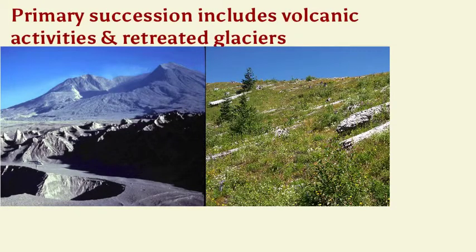Some examples of primary secession scenarios include lava flows, sand dunes, and rock left bare from retreating glaciers. These two photos here are of Mount St. Helens. These are not the same locations, just a disclaimer, but I think you still get the idea. A major disturbance on the left, when Mount St. Helens erupted more than 25 years ago now, leaving it covered in ash and mud flows, kind of wiping out the area.